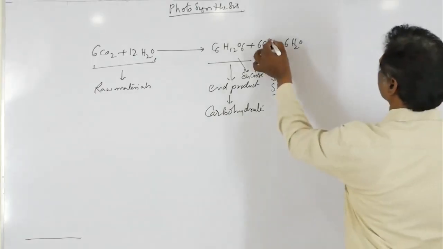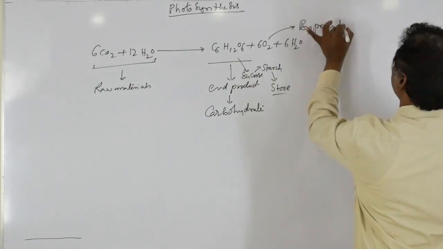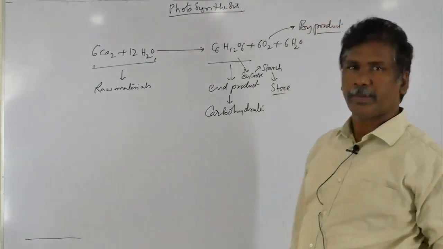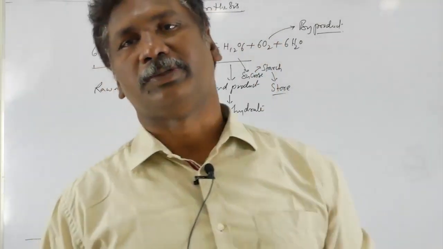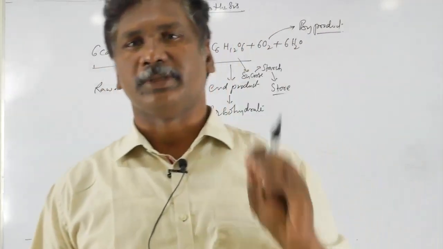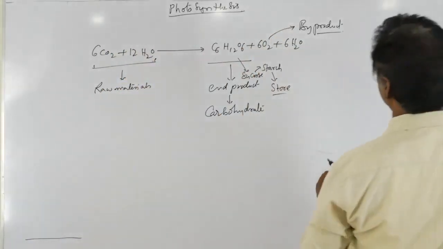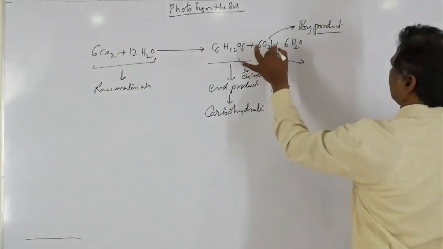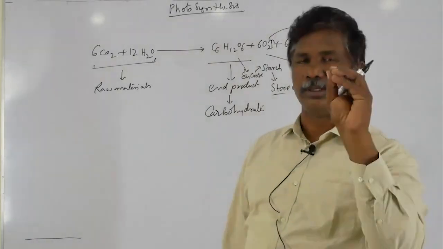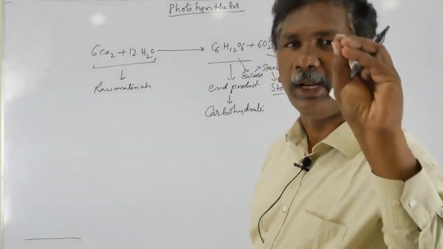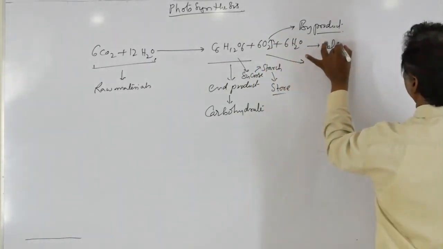Next, oxygen is considered as a byproduct. Name the gas which is released during photosynthesis: oxygen. That oxygen is the byproduct. Some water is also released during photosynthesis, and that water is called metabolic water.